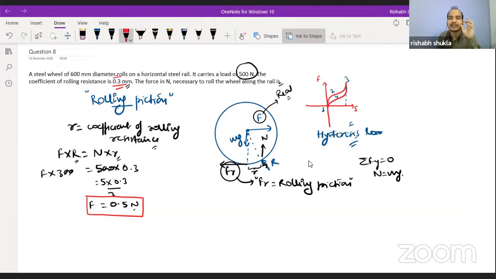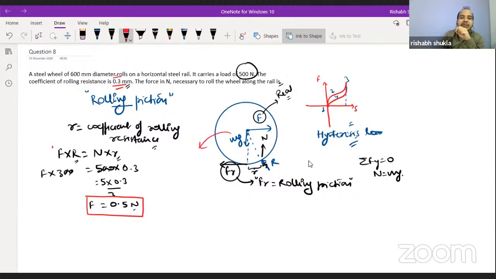But once the system starts accelerating, the rolling friction does exist there also, but the amount of rolling friction cannot be considered with respect to the other forces. So these are the conditions which you must understand, how we are reaching this point.